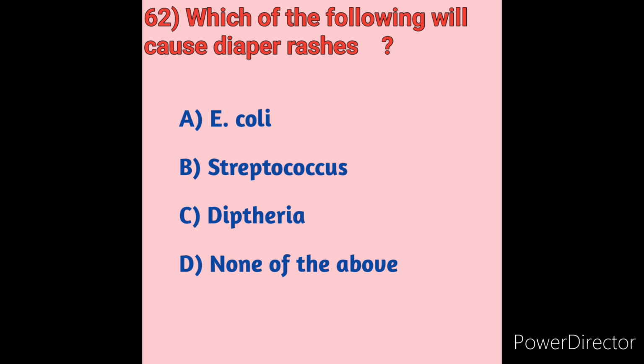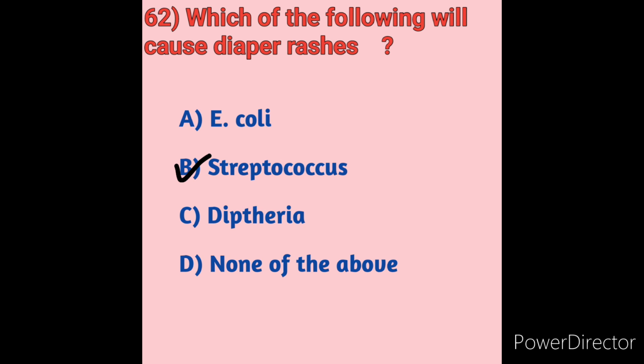Means here, due to the Streptococcus cause of diaper rash, it can enter the genital areas also. Due to this perianal streptococcal dermatitis, the skin will be red and sharply demarcated. It is caused by group A beta hemolytic streptococcus. So streptococcal dermatitis is a bright red skin rash in the area of the diaper rash. But here in this question, which of the following causes diaper rash, option B is the correct answer, Streptococcus.